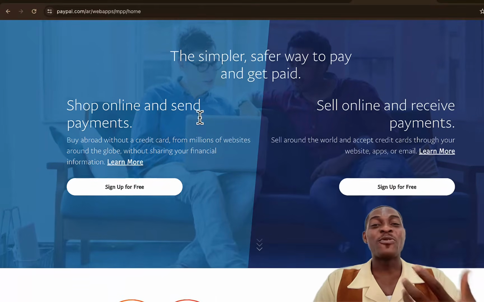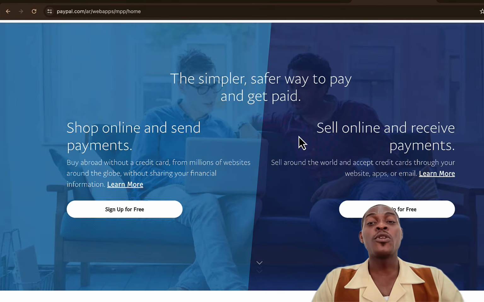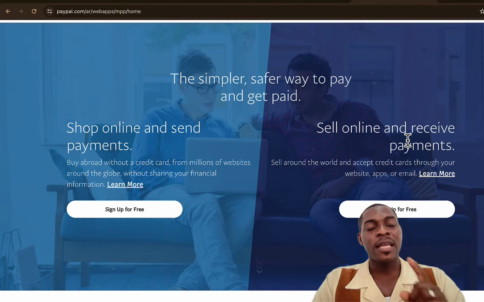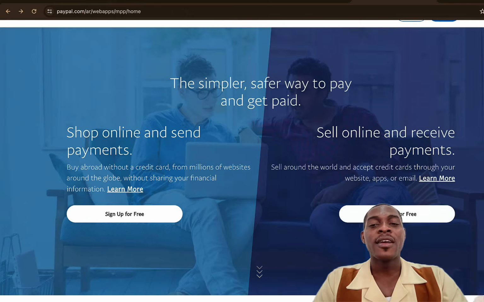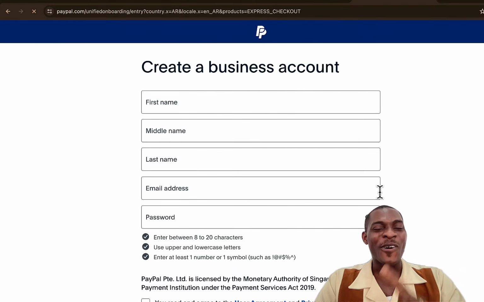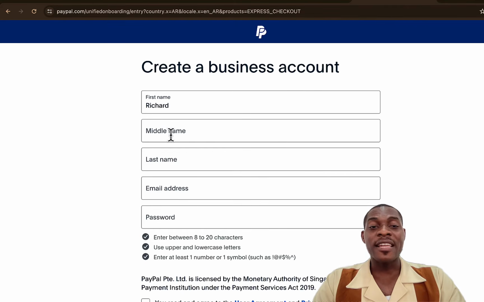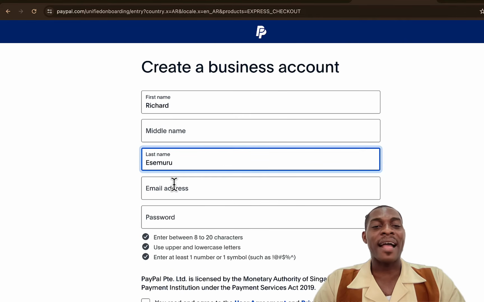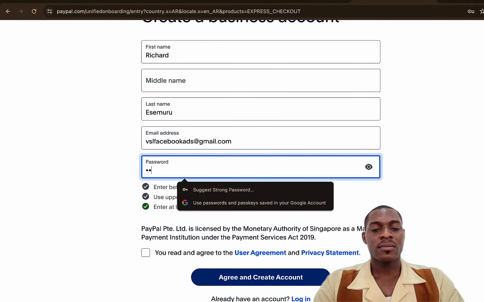paypal.com/AR. And then it will bring you up to this point where it will be asking you if you want to set up your account just to shop online and send payment, or you want to sell online and receive payment. Yes, we need a complete PayPal, so we would sell online and receive payments. Click on sign up for free under selling online, and then put in your name. It has to be the name that you have on your ID card. Put in your first name and then your last name, and then your email address, and then put in your password.